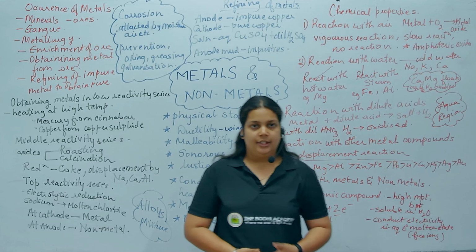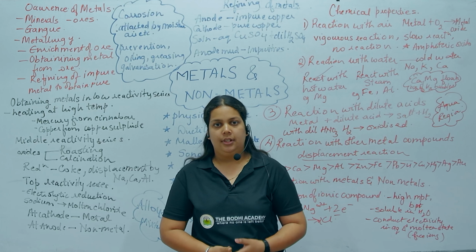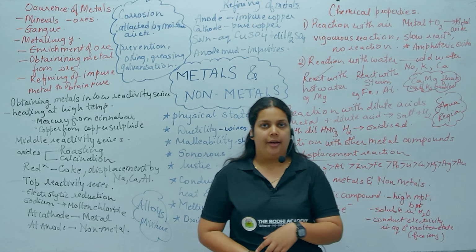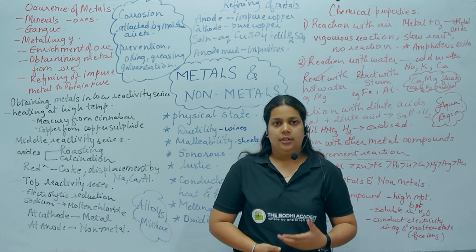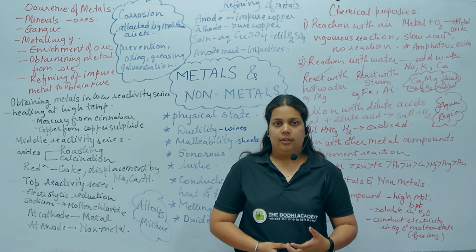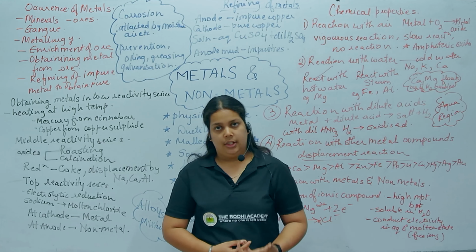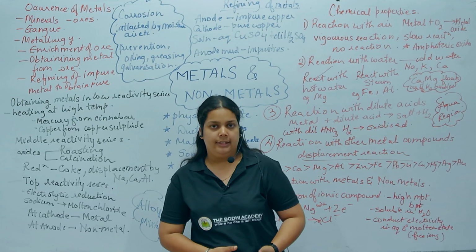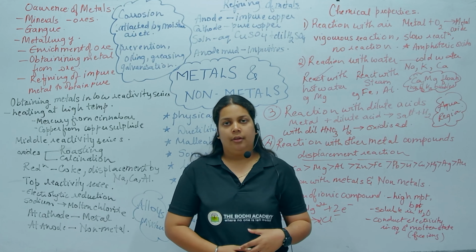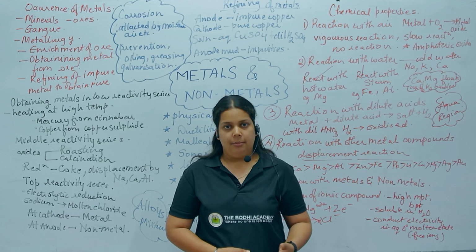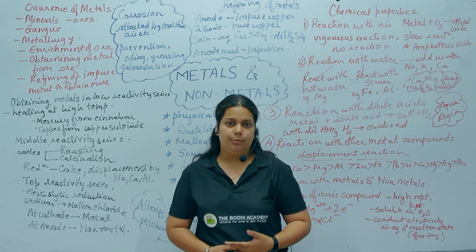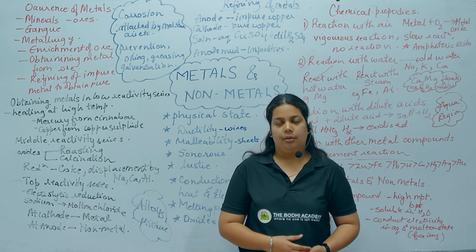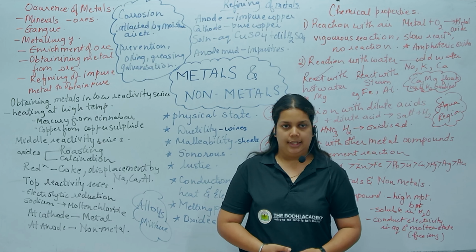They do have some exceptions. Examples are cesium and gallium. They have low melting points though they are metals. Then, though metals are good conductors of electricity, lead and mercury are bad conductors of electricity. Metals usually have high density, but sodium and potassium show low density. Mercury is in liquid state, whereas all the other metals are in solid state.